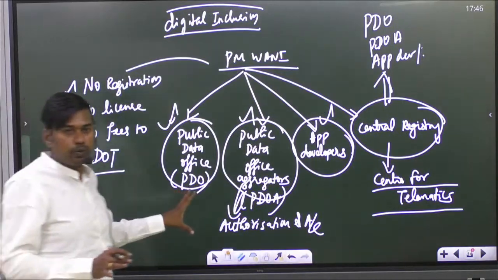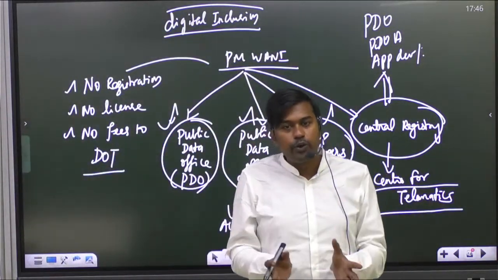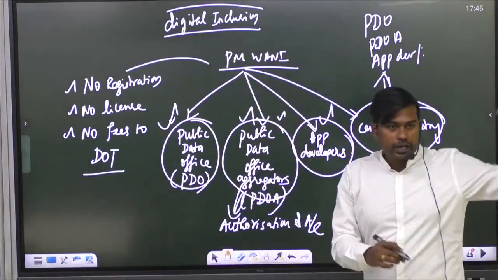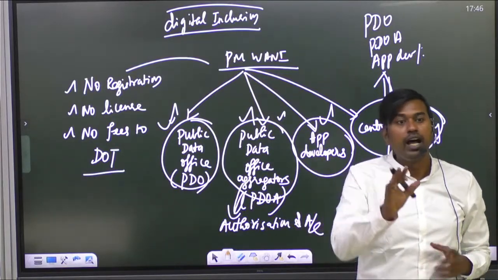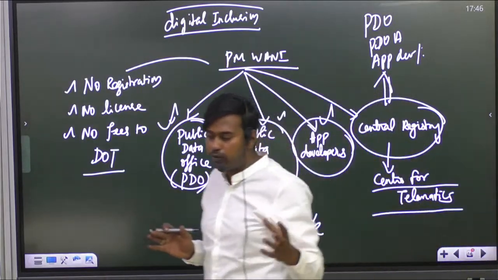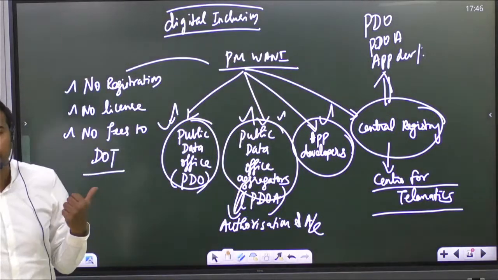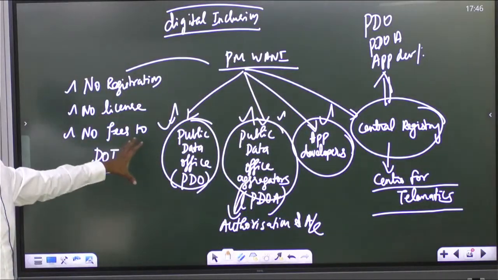If you are interested in this business, you can buy broadband from these aggregators, buy better bandwidth, and provide it to the people at an affordable and competitive cost. Because of that, village people, rather than depending on a costly network, will have affordable and inclusive access. Are you getting it? So this is the main advantage of the PM Wani scheme.